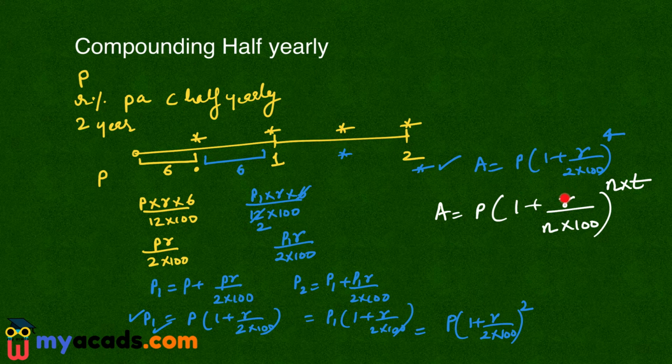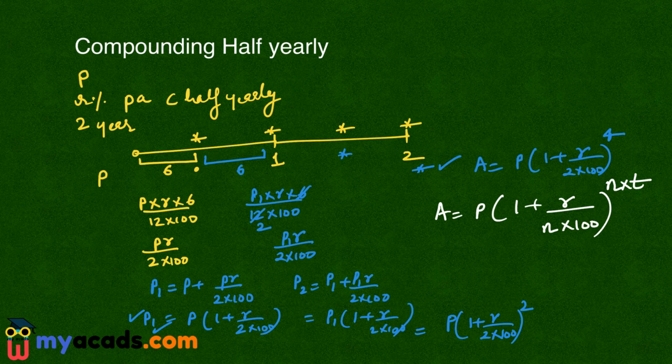R is the rate of interest per annum. Per annum is important. This should be per annum rate of interest. N is how many times I have compounded during 1 year, and T is the time period.